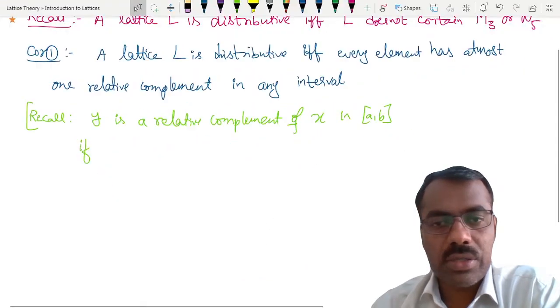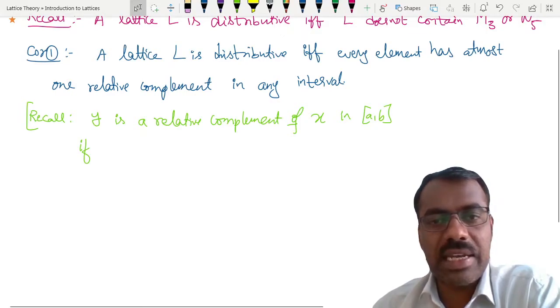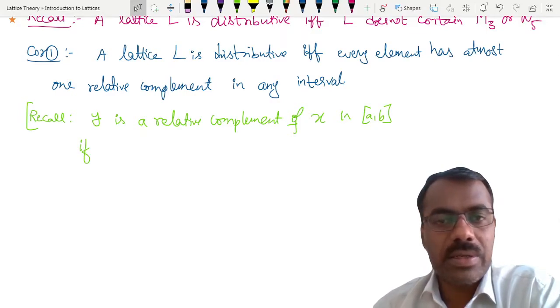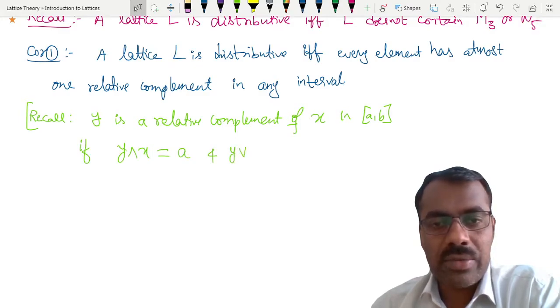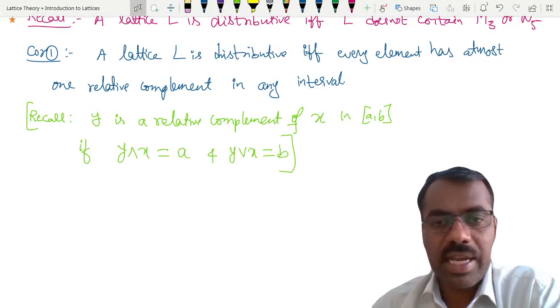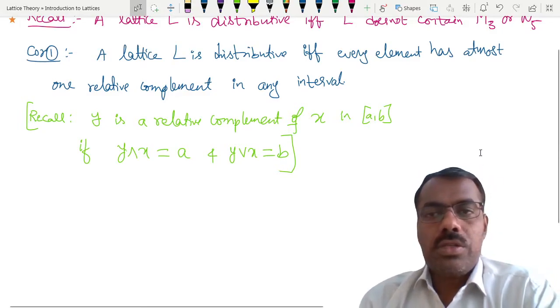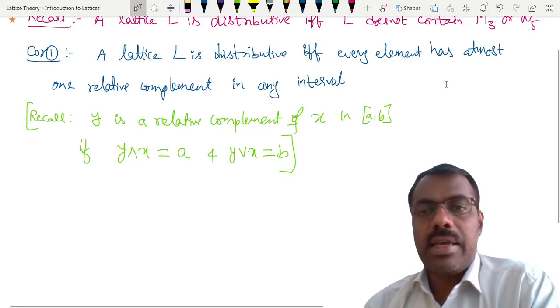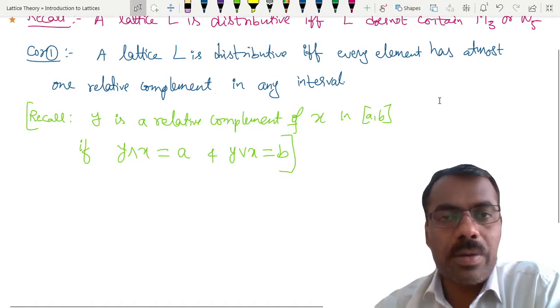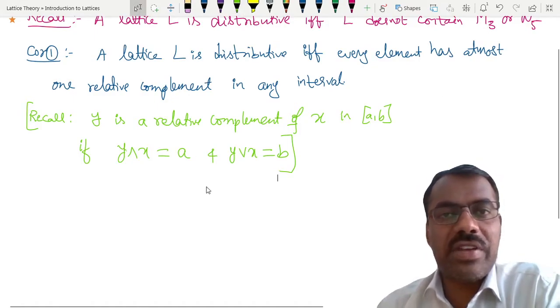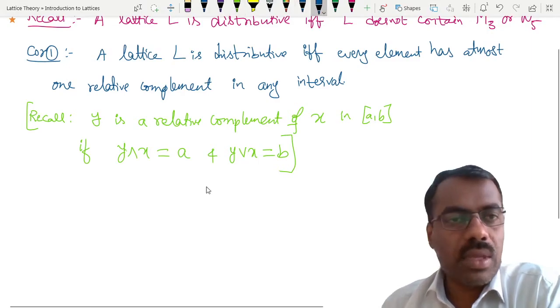Yes. So I'm asking what is meant by Y is a relative complement of X in [A, B]? If Y meet X equals A and Y join X equals B. Very good. So the meet of those two elements is A and the join of those elements is B. We want to show that if in any interval every element has at most one relative complement, then L is distributive, and whenever it is distributive, it has this property.